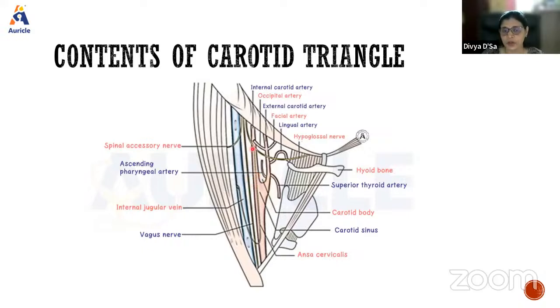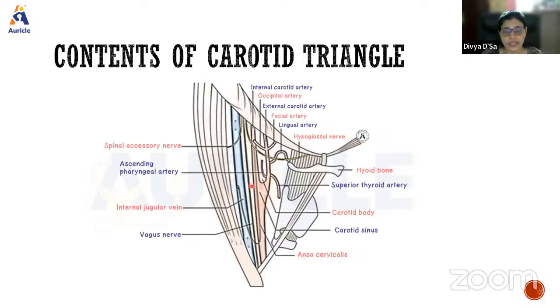In addition to that, we also will see the hypoglossal nerve. And on the anterior wall of the carotid sheath, we will see a loop of nerve. This is known as the ansa cervicalis. So this is seen on the carotid sheath. So these are the contents, right?